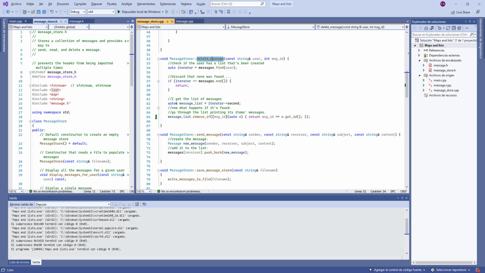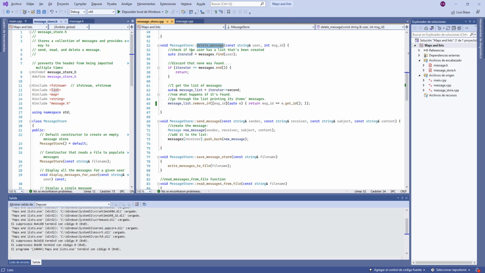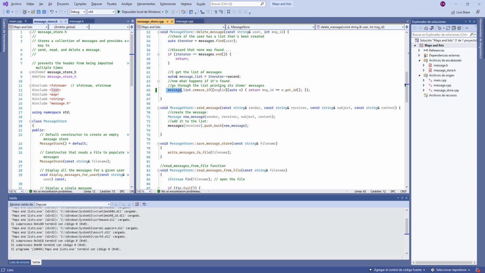Then delete message. Again, it's the same. I find the user, I check if it's the end, and I'm very sorry. This part I was getting a lot of errors and I ended up cheating. I looked at your answer and it's nothing like what I was trying to do.